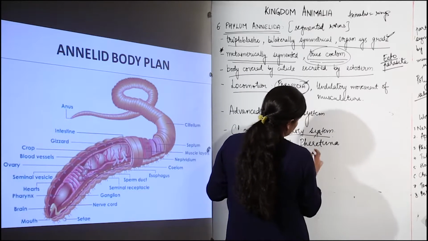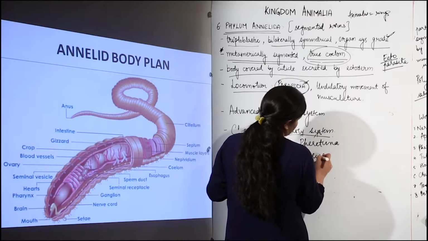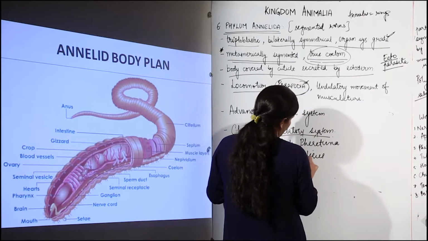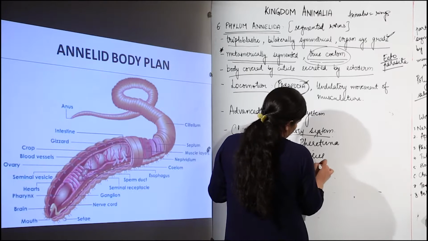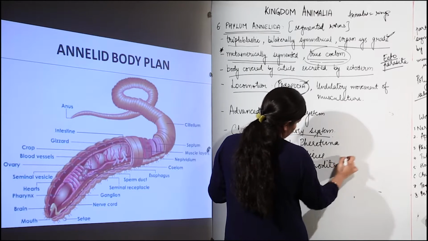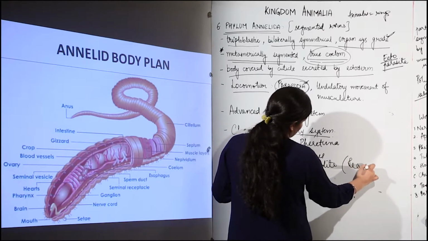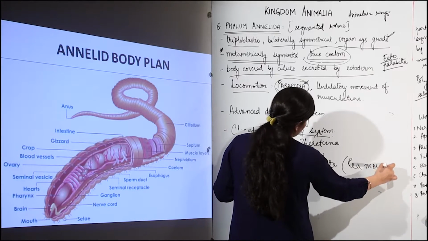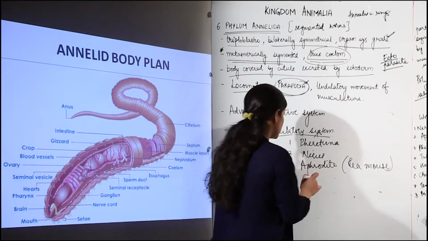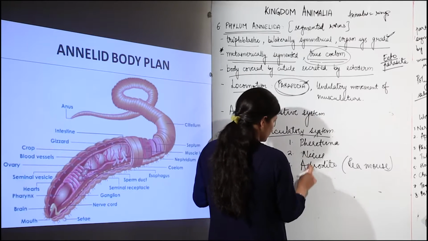It is Nereis. We saw it in the picture on the first slide. Then we have Aphrodite. All these are scientific names, please pay attention. Aphrodite is otherwise known as the sea mouse. It's not a mouse though, but it is known as sea mouse. A mouse is a mammal, you need to remember that.